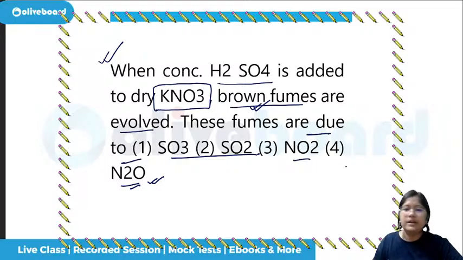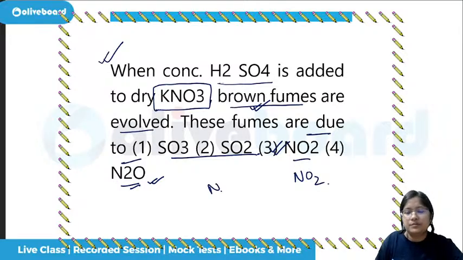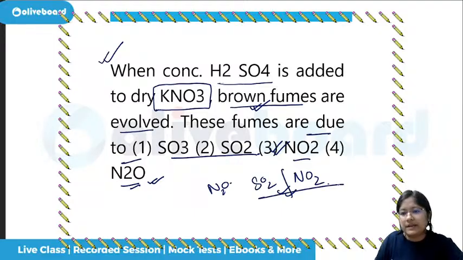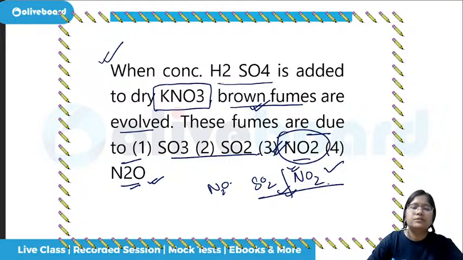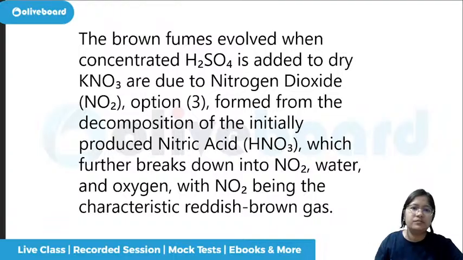Right? Okay, so the correct answer here will be NO2. Because how often do you see this? Oxides of sulfur and nitrogen. So even if you are not sure about the answer, you can answer like this, and if you have practiced each of them, then it is well and good. So brown fumes evolve when concentrated H2SO4 is added to the dry potassium nitrate. Due to nitrogen dioxide, NO2 will be formed.